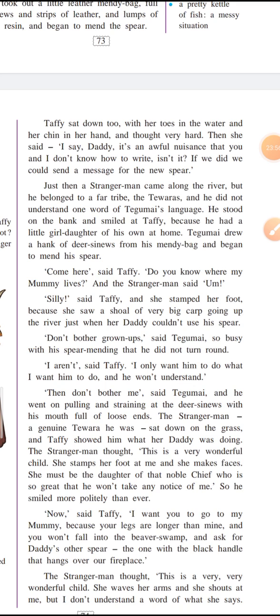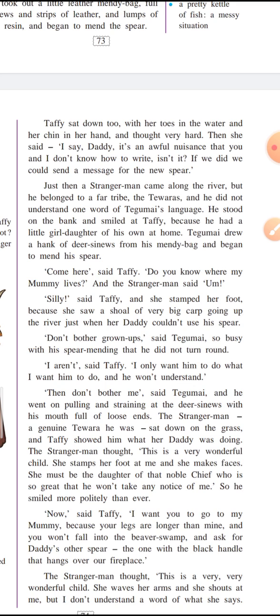Just then a strange man came along the river, but he belonged to a far tribe, the Tevaras, and he did not understand one word of Tegumai's language. While Tegumai was mending his spear and Taffy was sitting and talking to her father, one stranger came there from a different tribe, from a different locality.